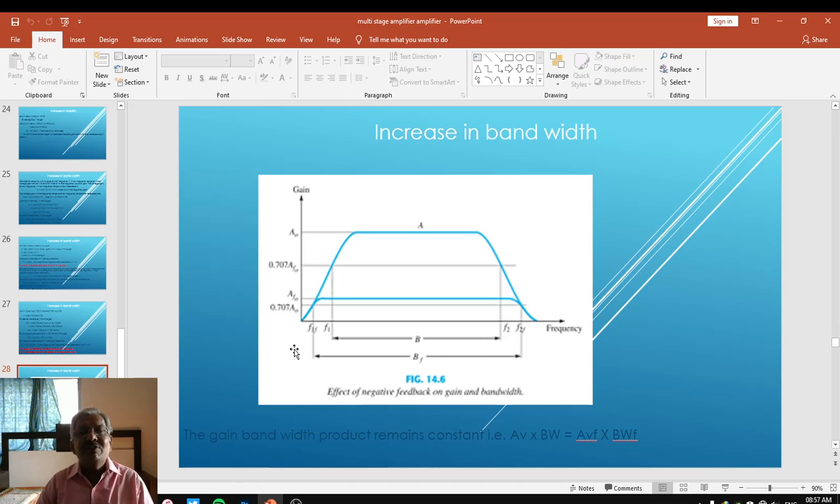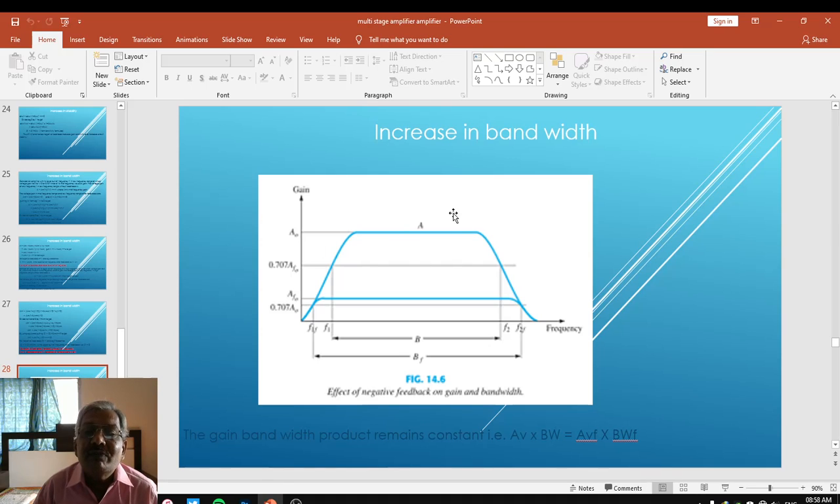But when the graph is plotted, here is the graph which represents, so this one where the gain is maximum, gain is more, this represents the frequency response curve without feedback. That is, here it is written as AV. So it is the gain of amplifier without feedback.